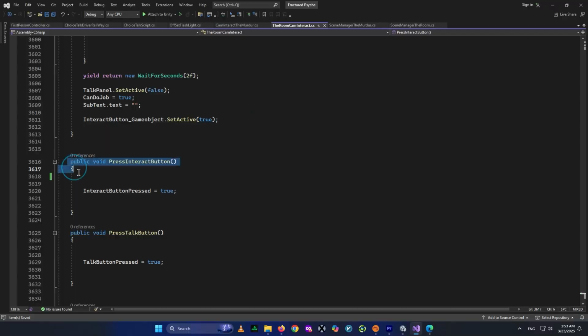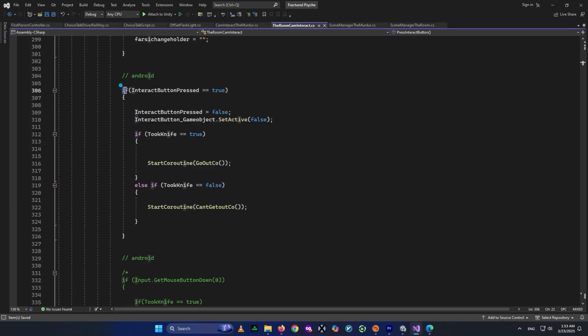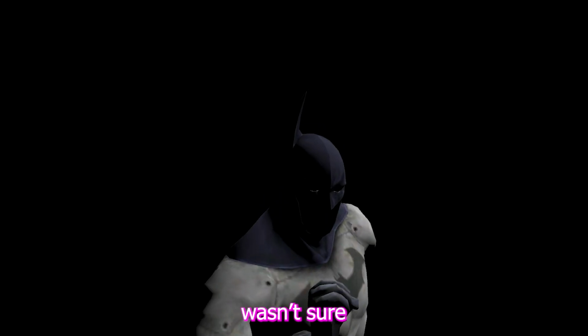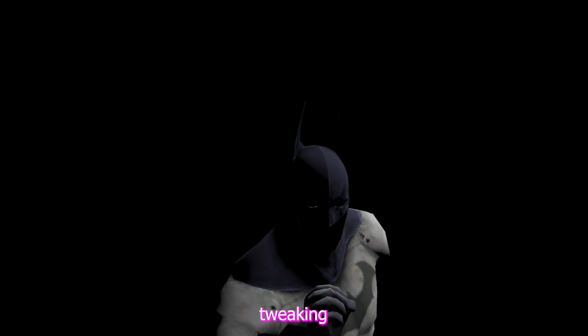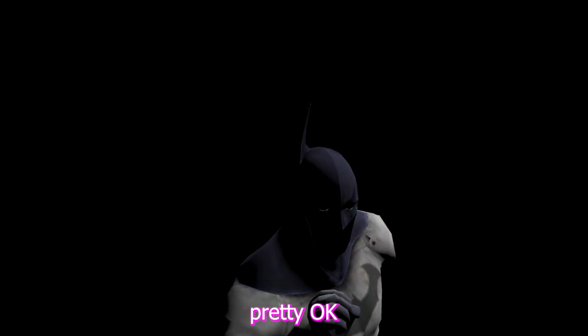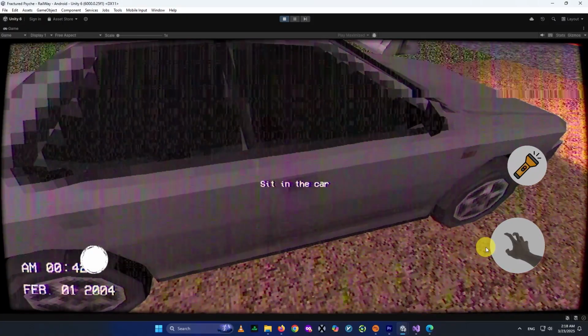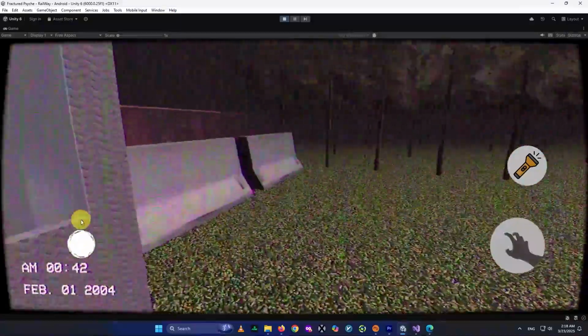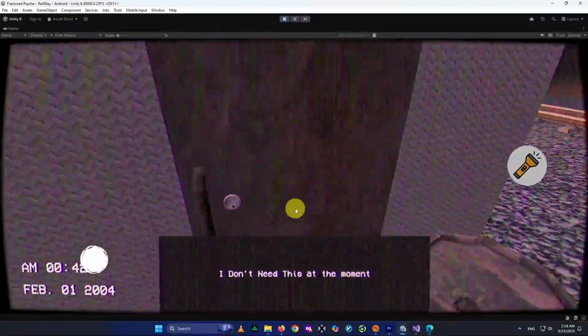And my solution, basically, I created a boolean that, if it is true, triggers the interaction and immediately resets to false. It's not the most elegant solution in the world, but hey, it actually works. I honestly wasn't sure if it would work at first, but after some tweaking, it ended up being pretty okay. So I actually said, okay. Here is an example of the interaction system with a UI button. I will actually create a tutorial about this one as well.